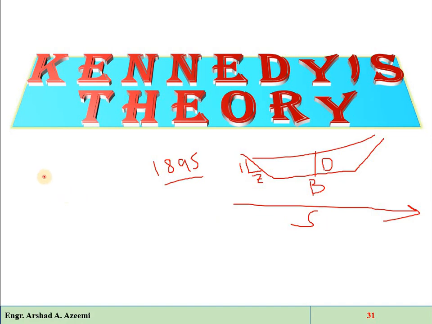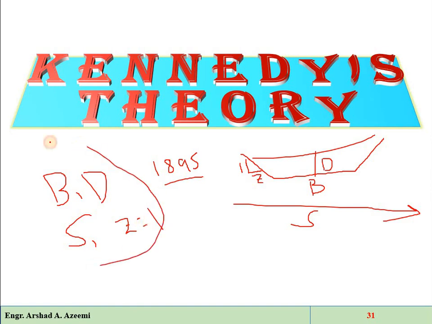So we just have to define the bed width, the depth of the water, the slope of the alignment, and select the side slope, and we will come up with the design. All these parameters are related to the velocity of the flow.